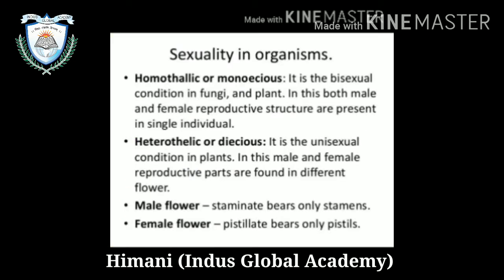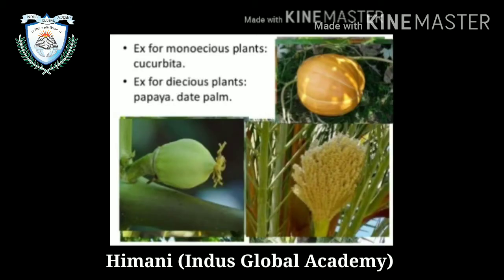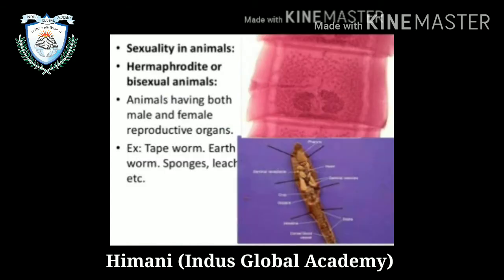First is the homothallic or monoecious. It is a bisexual condition in fungi and plants. In this, both male and female reproductive structures are present in a single individual. In the heterothallic, it is a unisexual condition in plants. In this, male and female reproductive parts are found in different flowers. The male flower bears stamens, the female flower bears pistil. Example, monoecious Cucurbita, dioecious papaya and date palm.